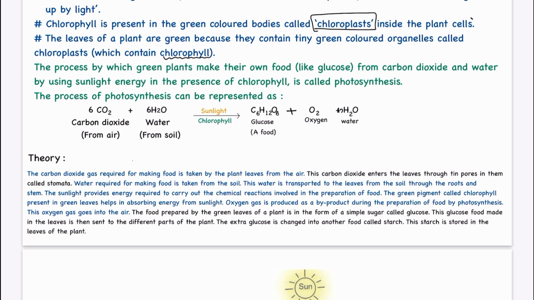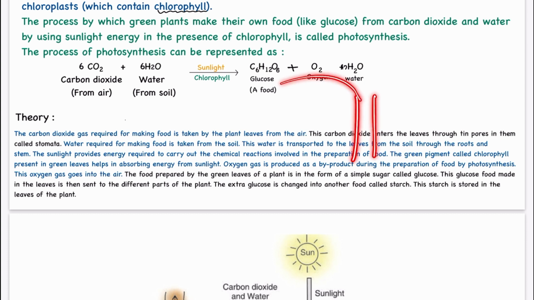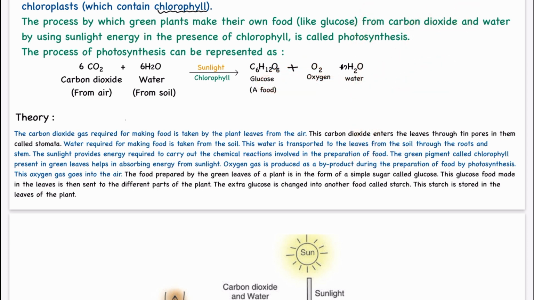So what is happening here is that the carbon dioxide gas required for making food is taken by the plant leaves from the air. Since the maximum portion of the plant is the leaves, the carbon dioxide is easily provided to them from the atmosphere.